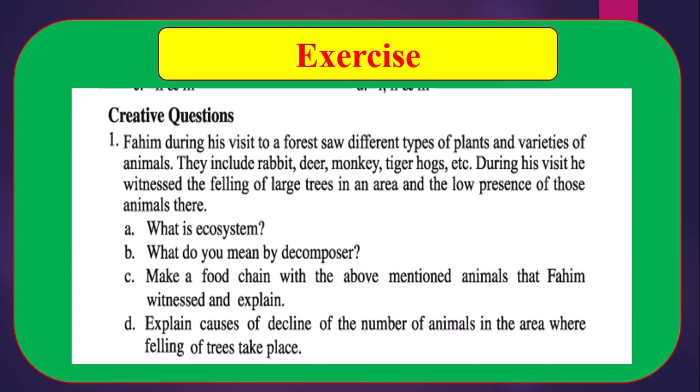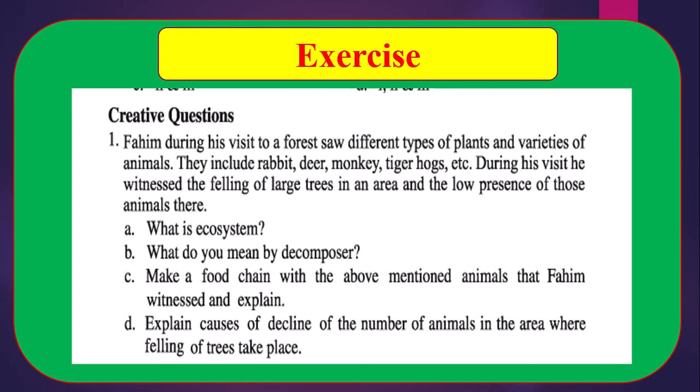Number C. Make a food chain with the above mentioned animals that Fahim witnessed and explain. So here you have to make the food chain on the basis of the presence of different animals and plants. If we like to make a food chain, at first we have to mention the solar energy, then plants. Here there are different types of plants, but no plant names are mentioned. So you have to mention at first solar energy, then plants, then primary consumers: